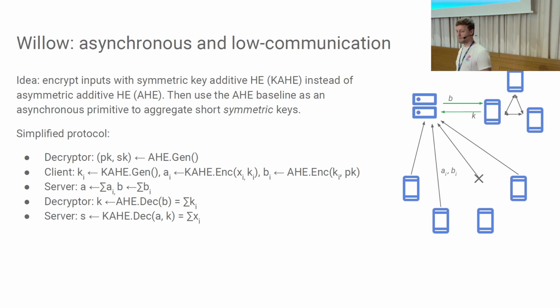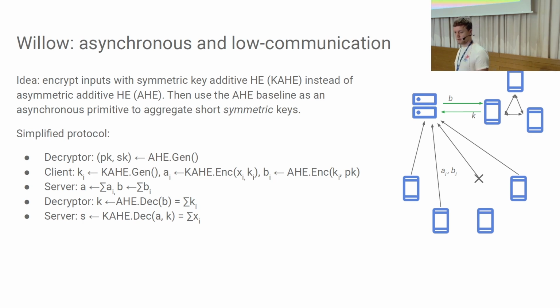But we have a homomorphic encryption scheme that is key and value homomorphic. So in fact, we don't need to send to the decryptor the sum of all the vectors, but instead we send to the decryptor the sum of all the keys. And this will give us a decryption of a summed up key, and that one will be able to decrypt the final sum vector. So the server is the only party that needs to download data proportional to the vector size, to the output size.